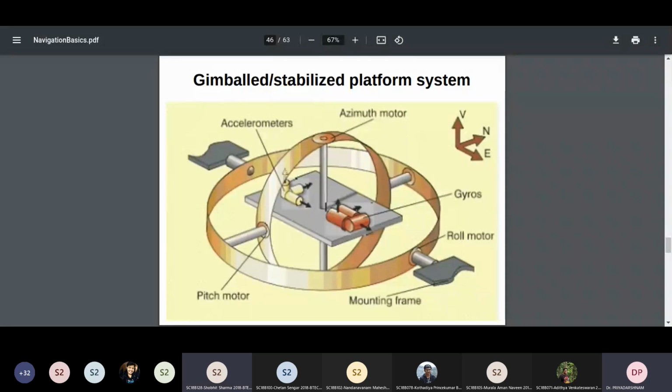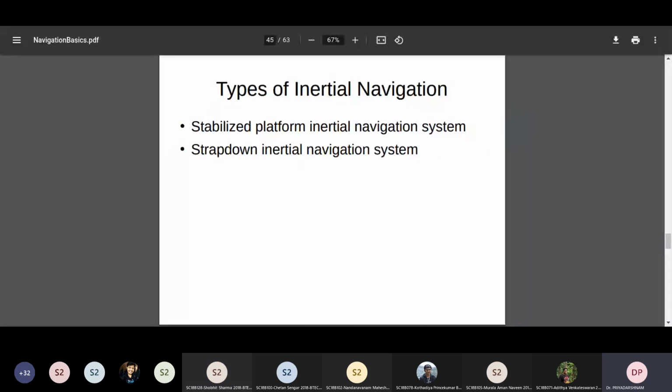So in the last class, we were discussing stability. Is my slide visible? Yes, sir. In the last class, we were discussing this gimbal or stabilized platform. Basically, there are two types of inertial navigation, based on how the sensors are placed in the system.